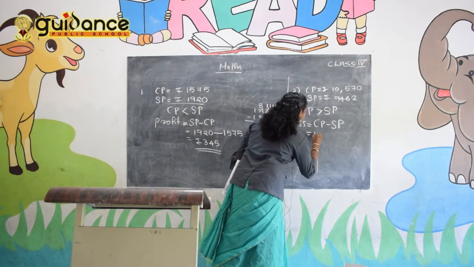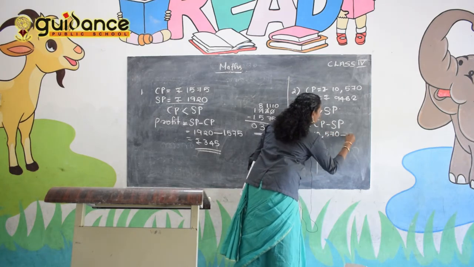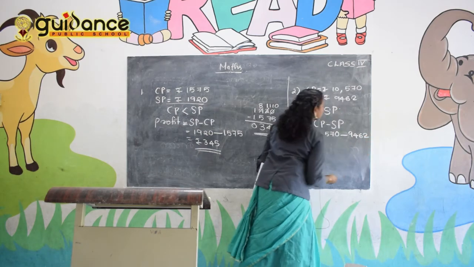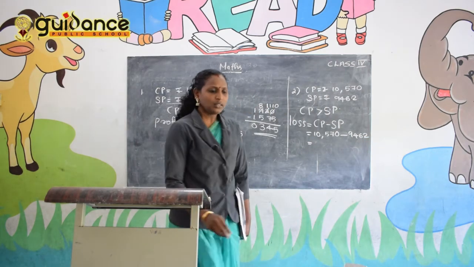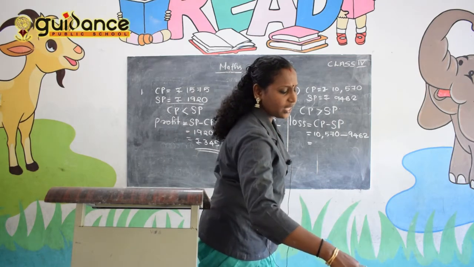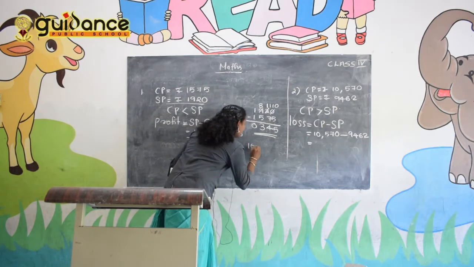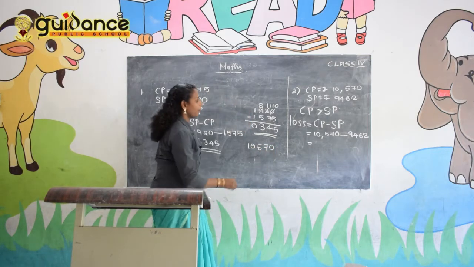CP is equal to 10,570 minus 9,462. So this is the CP and SP. That means subtract this value, we get the loss. So if you subtract 10,570 and 9,462.